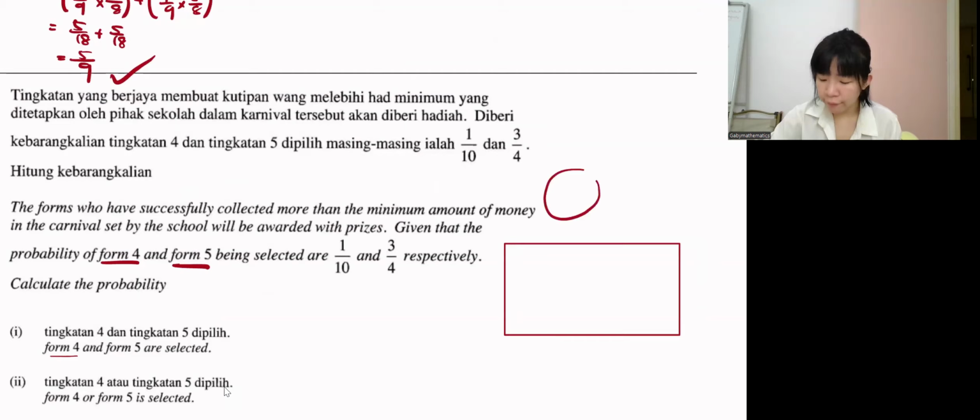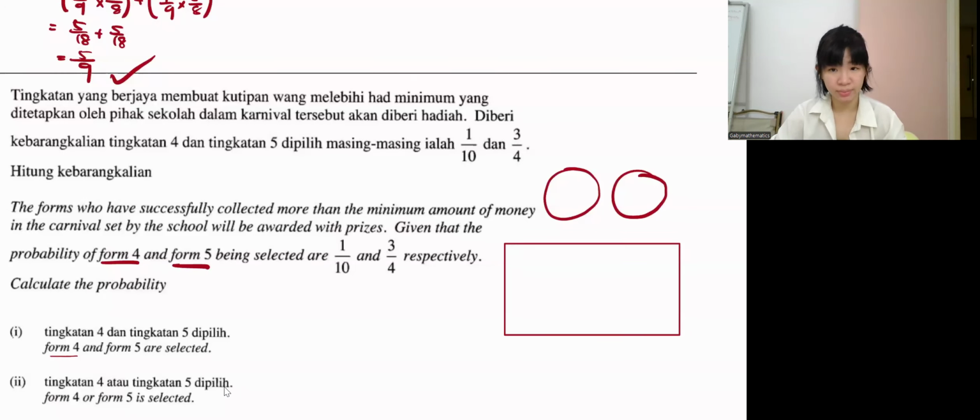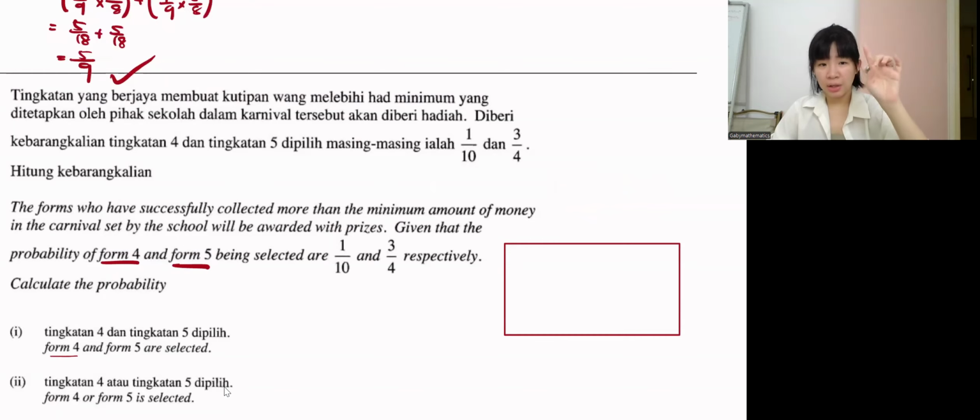When we draw the Form 4, Form 5 circles, should we overlap or not overlap? Then you have to ask yourself a question. Is it possible for both of them, Form 4 and Form 5, to get a reward together? Like the school will reward Form 4 and Form 5 at the same time. Possible or not possible?